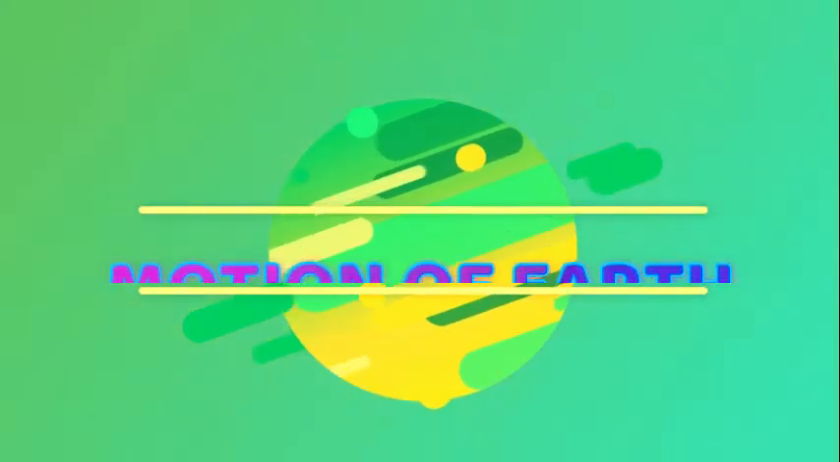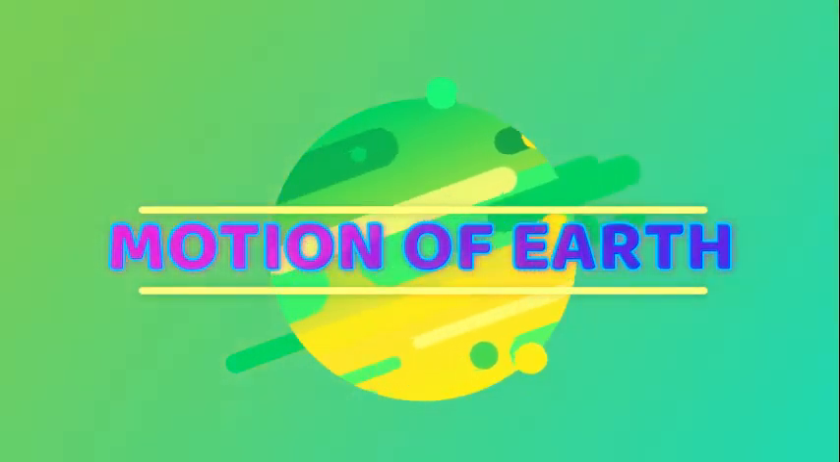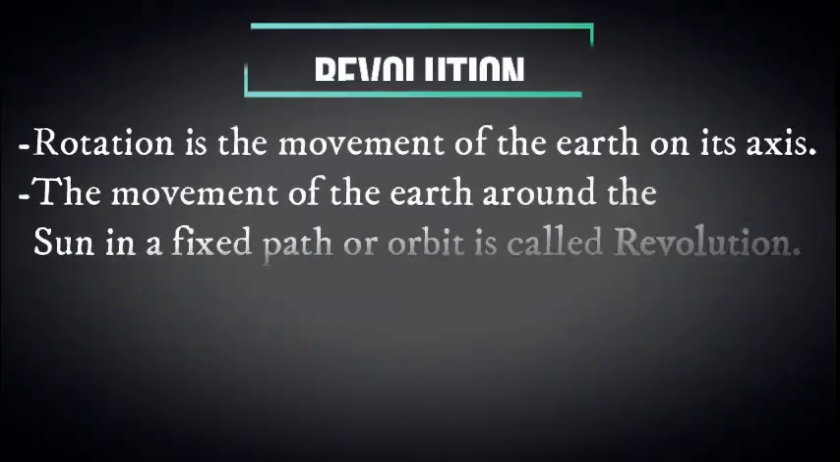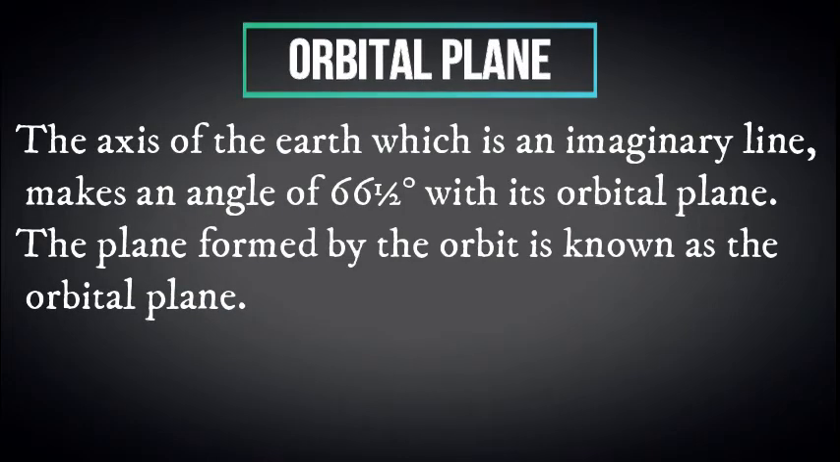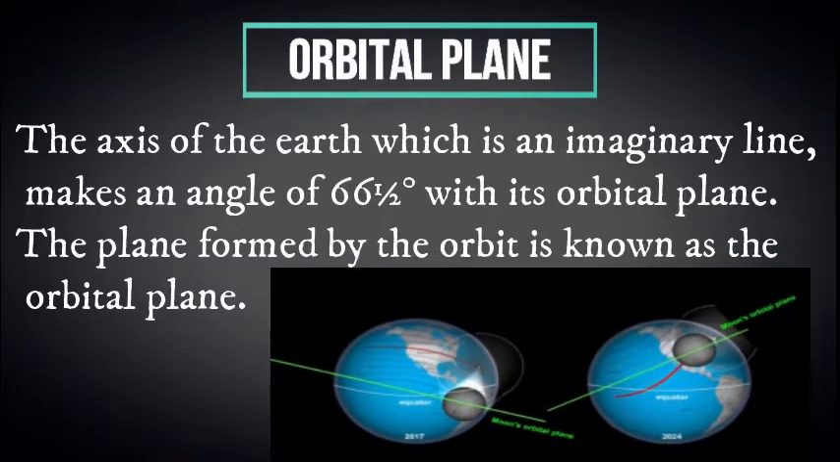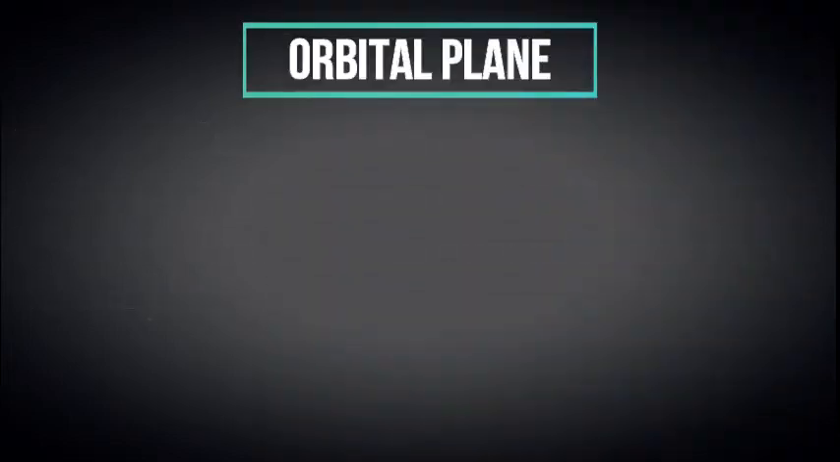In this chapter, we would be talking about motion of the earth. Rotation is the movement of the earth on its axis. The movement of the earth around the sun in a fixed path or orbit is called revolution. The axis of the earth, which is an imaginary line, makes an angle of 66.5 degrees with the orbital plane. The plane formed by the orbit is known as orbital plane.